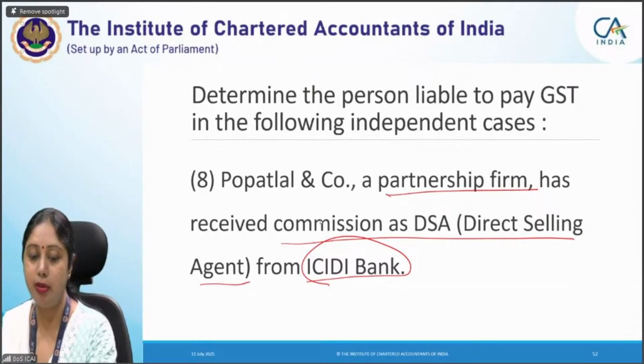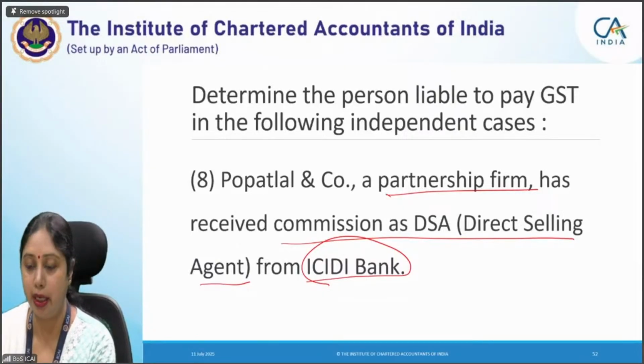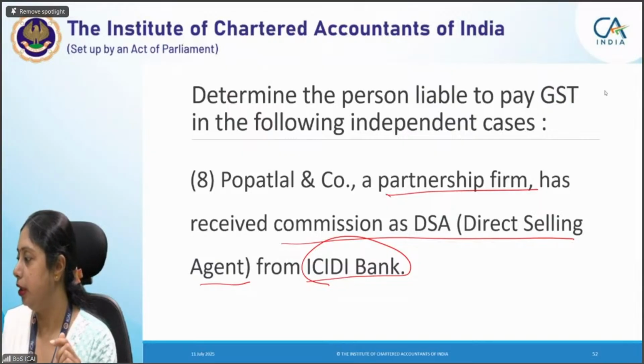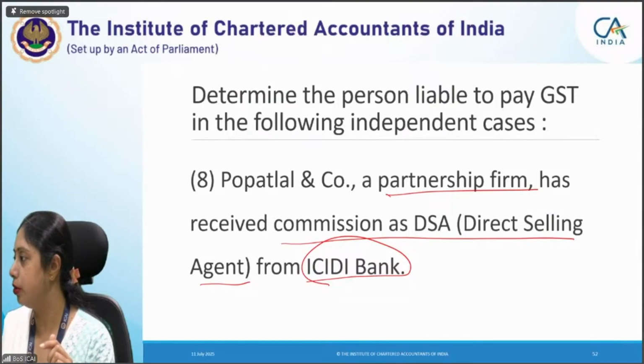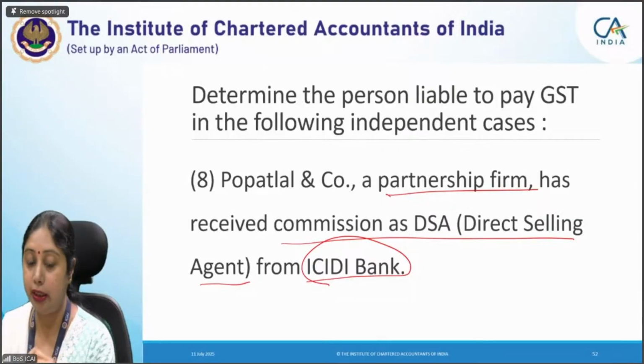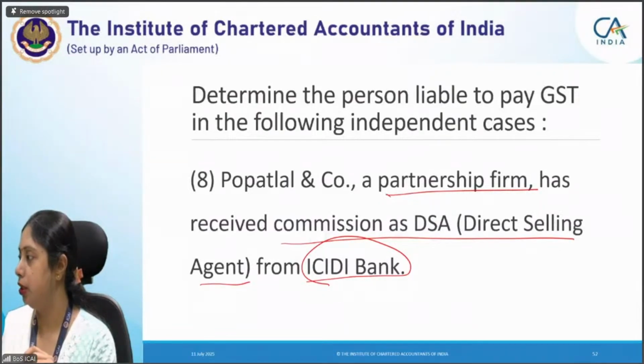So it has received commission from ICIDBI Bank. It has received commission. So it is providing services to ICIDBI Bank, Popat and Company. Archana, your answer is not correct. Then let me see others. Sinchana, okay, you have not given the answer to this. Khushi, yes, you have identified the correct point here. Lalisha, absolutely correct. Ranjini, your answer is not correct. And then one more answer I will take.